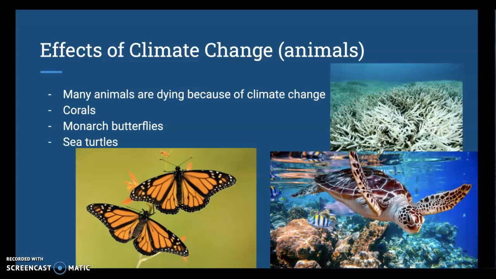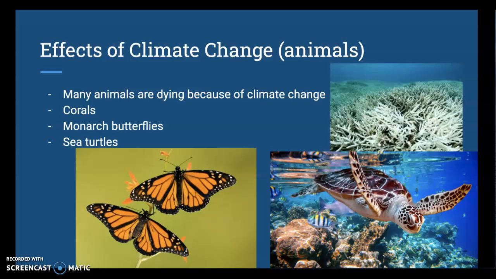The second example is monarch butterflies. Climate change affects monarchs during their migration. It creates irregular weather patterns and confuses them. Sometimes they don't end up going to the actual spot where they're supposed to migrate to, or they start migrating too early or too late.